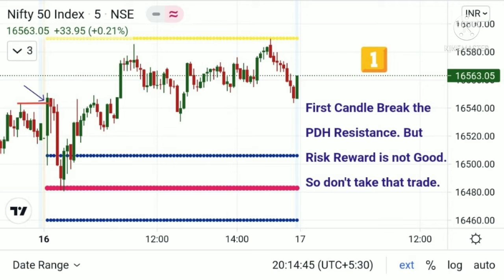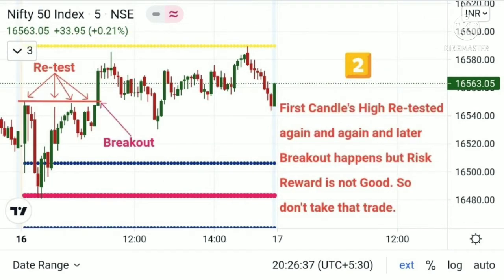First trade in Nifty is first candle break the previous day high resistance, but risk reward is not good, so don't take that trade. And the second trade in Nifty is first candle high retested again and again, and later breakout happens, but risk reward is not good, so don't take that trade.